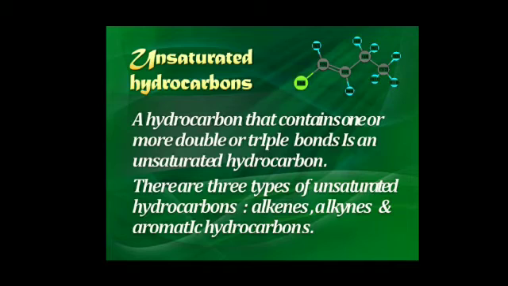The general formula for alkene is CnH2n, and the general formula for alkyne is CnH2n minus 2.